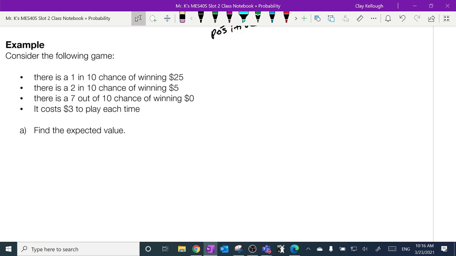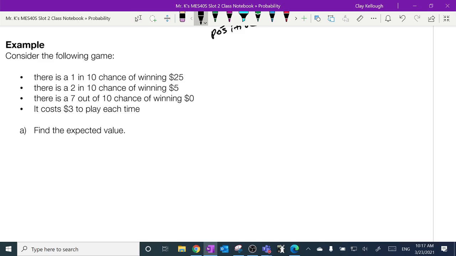So who's going to make money here, do you think? If my expected value is positive, the people playing the game should be the ones with the advantage. If the expected value is negative, then the people running the game are going to make the profit. What do you think just looking at it? Is this a fair game for the players? Meaning either 0 or they're going to be positive.